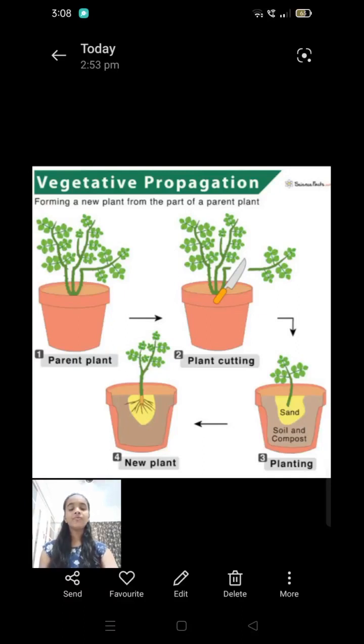Now let's see vegetative propagation or vegetative reproduction. Vegetative reproduction is a type of asexual reproduction in which a new plant grows from the vegetative part of the parent plant, such as the root, the stem, or the leaf. Vegetative reproduction can occur naturally or can be induced artificially. Natural vegetative reproduction is seen in many plants such as ginger, potato, sweet potato, and dahlia.